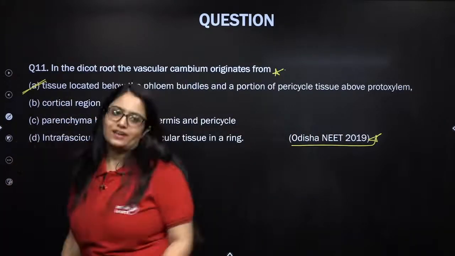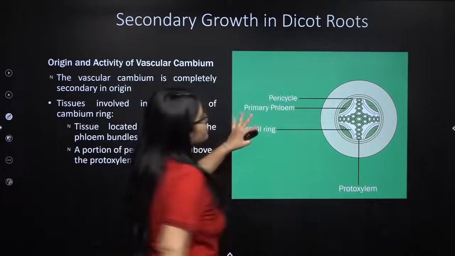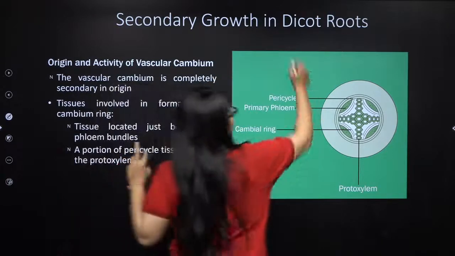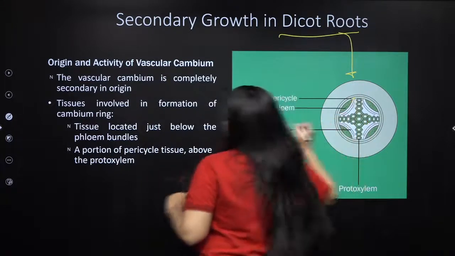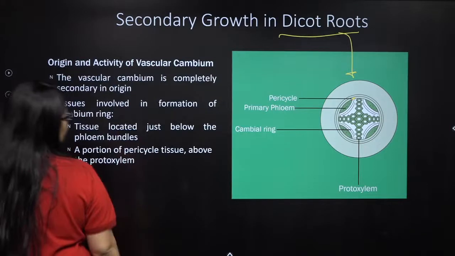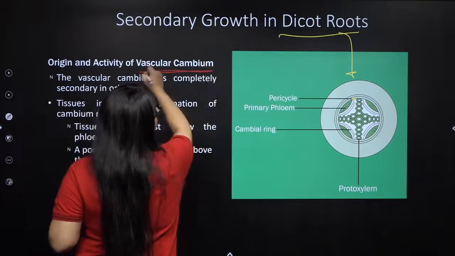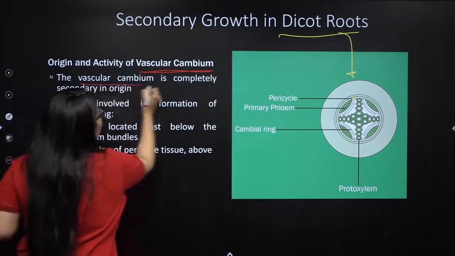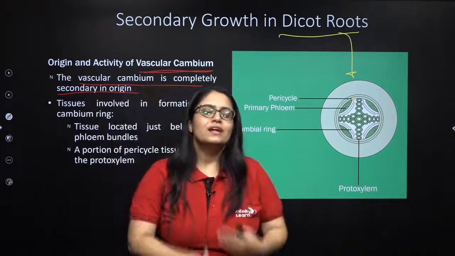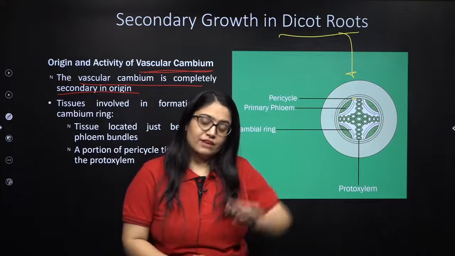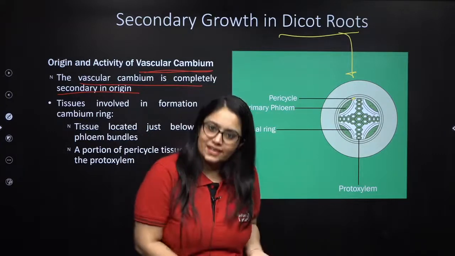I will also show you on a diagram. So let's please pay attention over here. So this is your dicot root, right? This is the anatomy of a dicot root, and this is your pericycle. Let me change the color. This is your pericycle. So first of all, we are talking about the origin and activity of vascular cambium in the case of a dicot root. So the vascular cambium is completely secondary in origin. That means each and every cell of the vascular cambium that will be forming a vascular ring and that will participate in secondary growth, everything will be formed inside the dicot root during secondary growth, right?